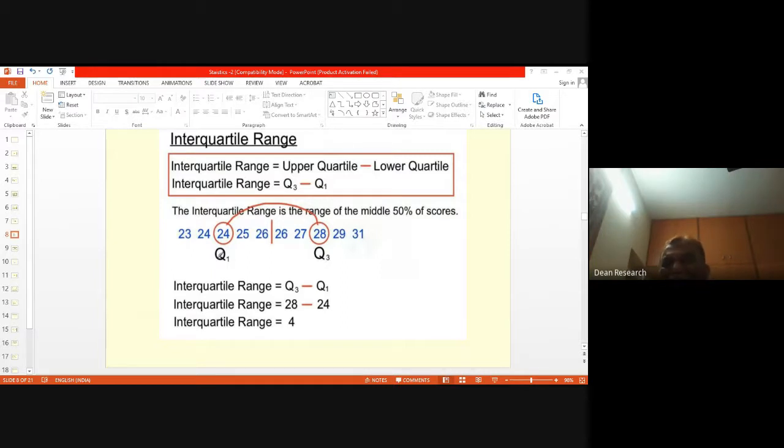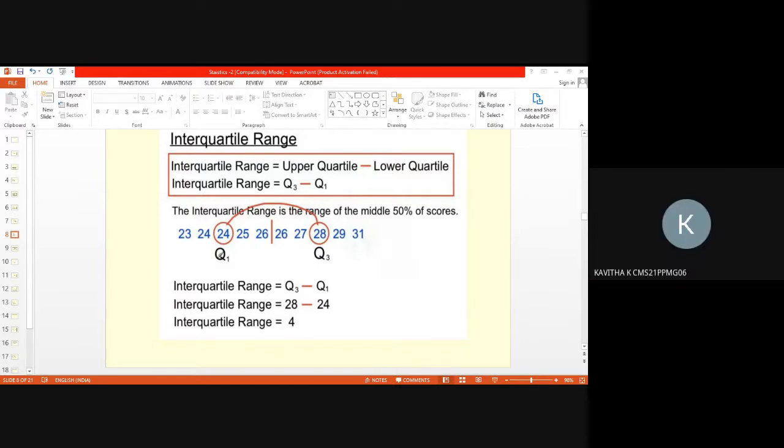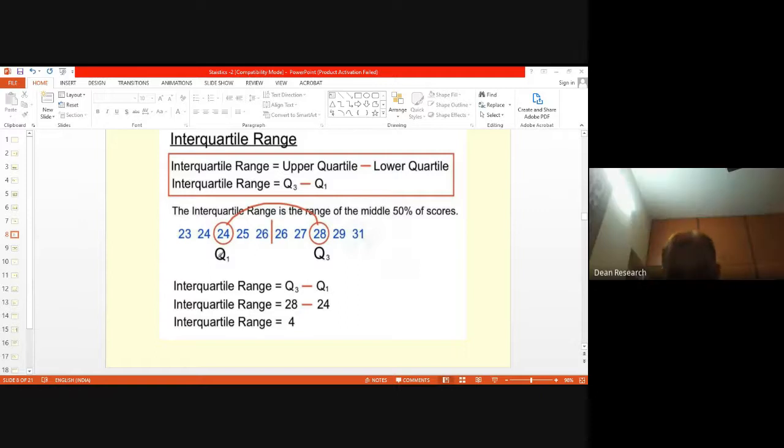We just explained that we can draw the curve, and then you'll have to identify the value which divides the entire curve into 2 equal parts. That's what you are saying, Ms. Kavita. Then you can do n by 2, n by 4, and 3n by 4. That is one way.